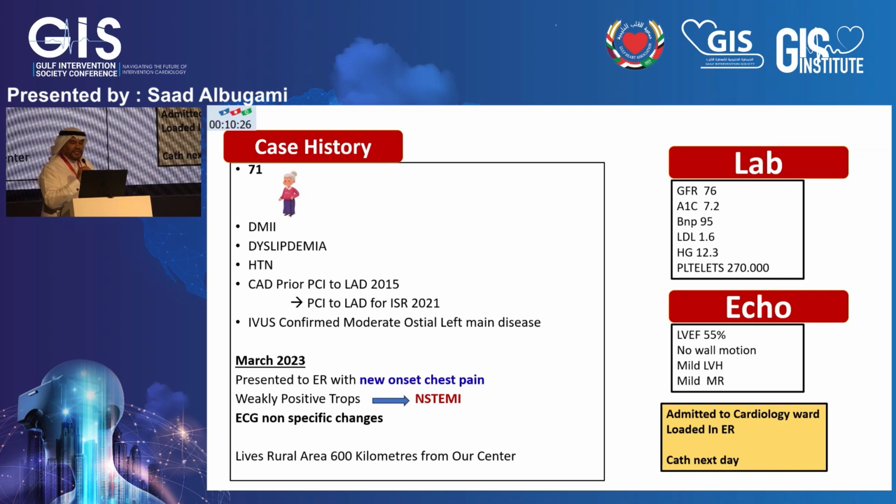Fast forward to March 2023, she presented again with chest pain, new onset 4 days prior to presentation, weakly positive troponin and non-specific ECG changes. She was diagnosed as non-STEMI. Her lab investigation showed fairly controlled hemoglobin A1C and LDL cholesterol, normal renal function. Her hemoglobin was 12.3, echo showed normal ejection fraction, mild LVH and mild mitral regurgitation. She was admitted under cardiology in the cardiology ward with a diagnosis of non-STEMI, received the loading with dual antiplatelet therapy and heparin, and was scheduled for cath the next day.